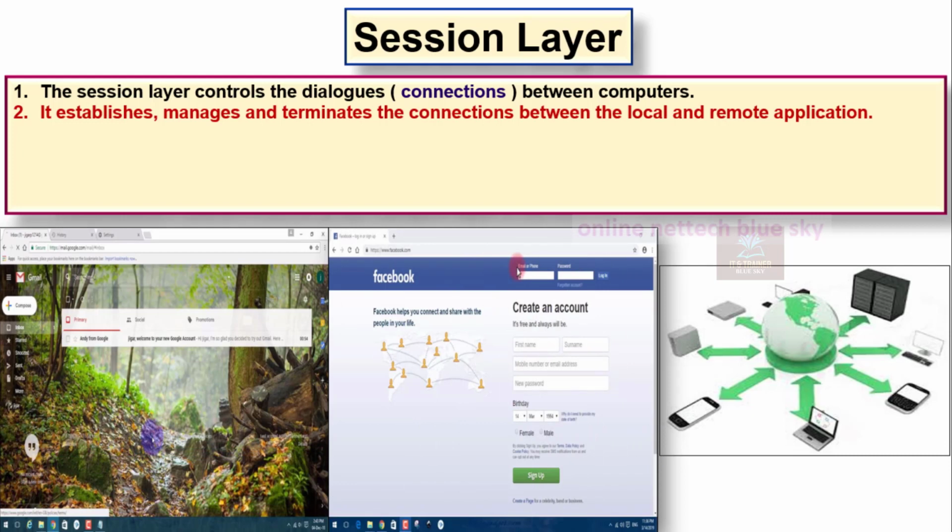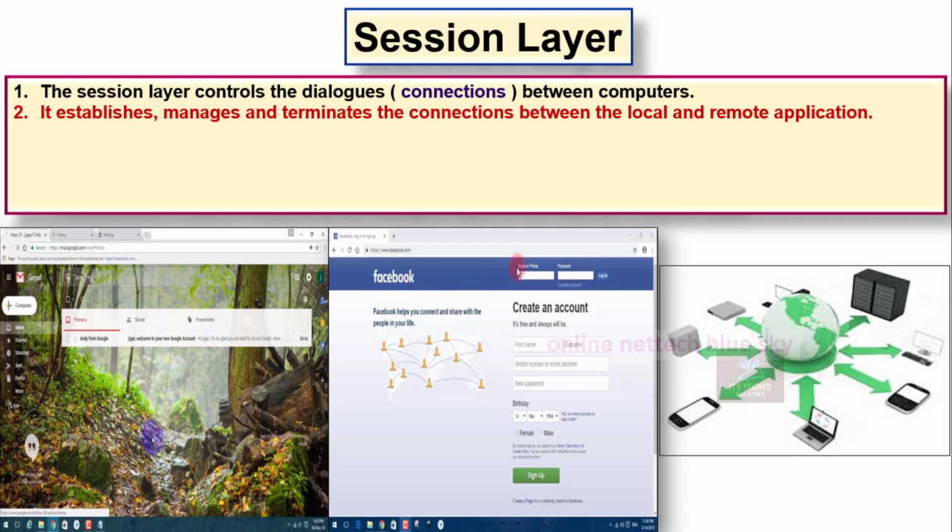You can see this is Facebook, and on the other side Google Chrome. Facebook is one account you are connected to on one side, so it does not affect the other side, your Google Chrome or Gmail side, because both connections are different.